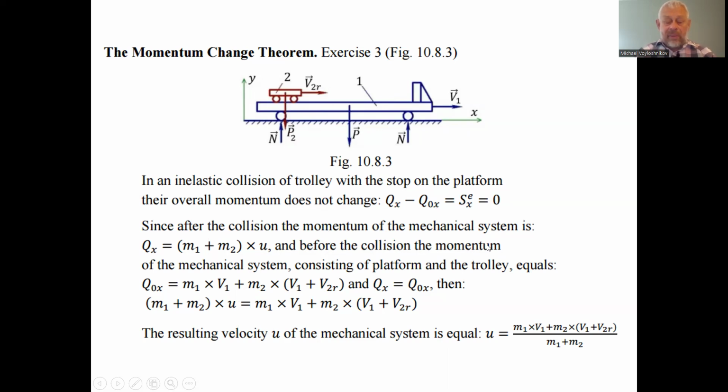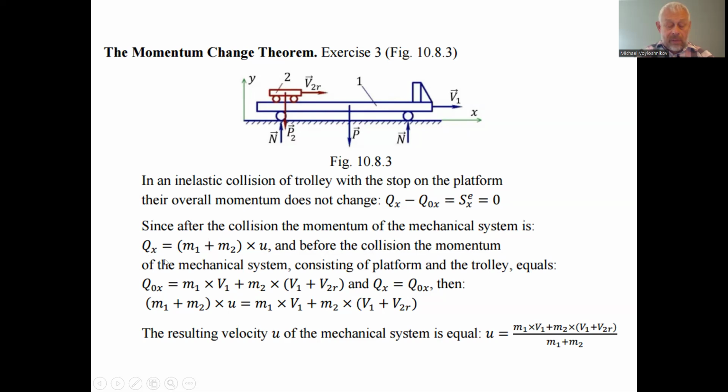After the collision, the momentum of the mechanical system is equal to the masses and the common velocity u of the two elements of the mechanical system, the platform and the car. The velocity u is the common velocity of these two elements moving together after the collision of the car with the stop, and this is what we are assigned to find: the common velocity u of these two elements after the collision of the car with the stop of the platform.